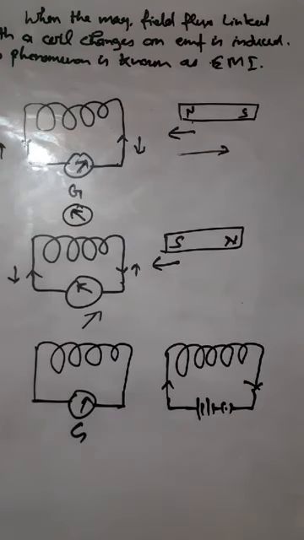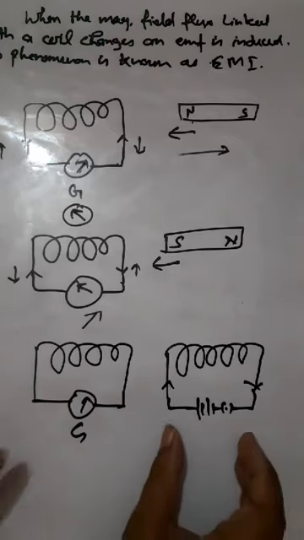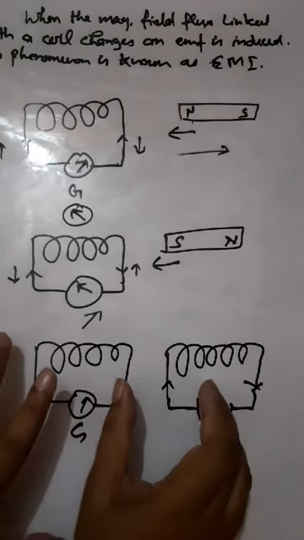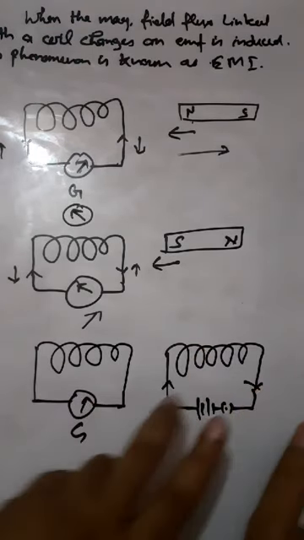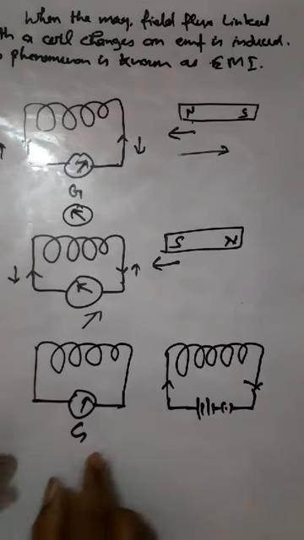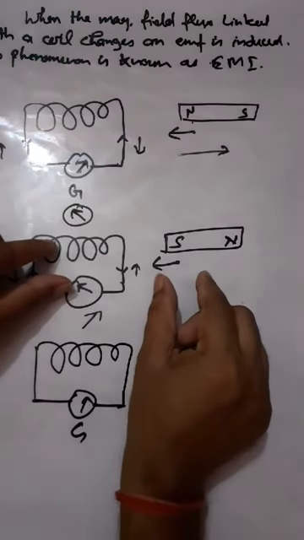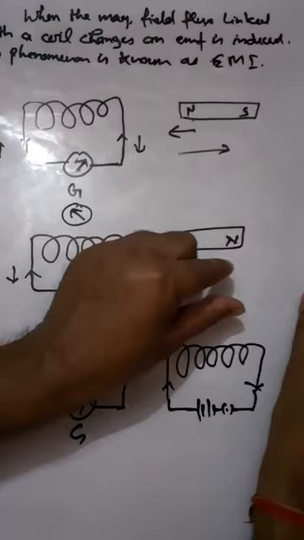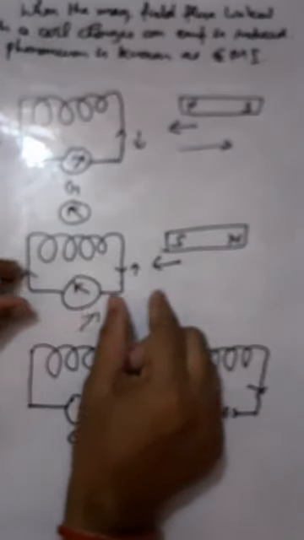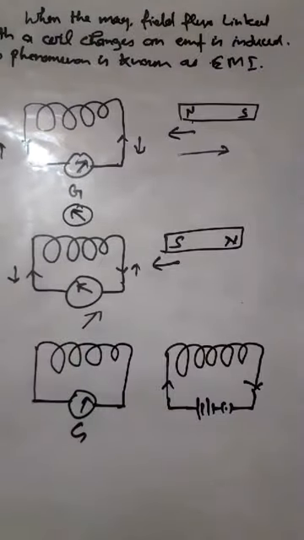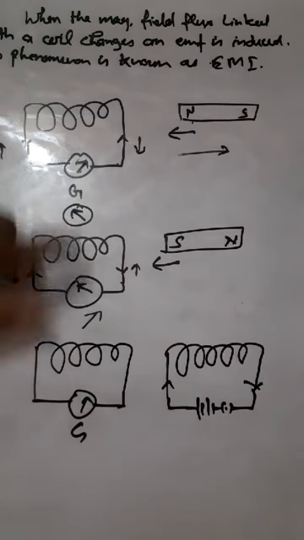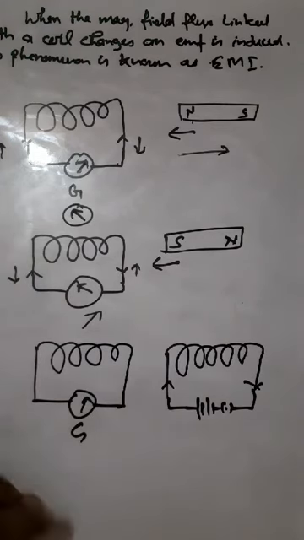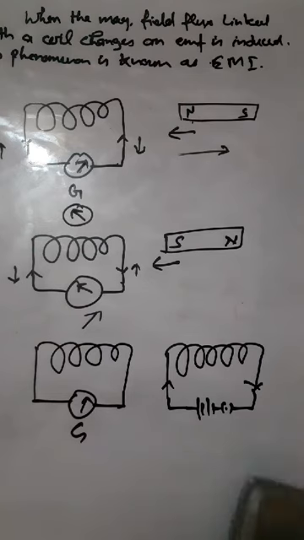Suppose you are carrying both the solenoid and the coil simultaneously with the same velocity, then there will be no deflection. If you are carrying this coil and the magnet simultaneously with the same velocity in one direction, there is no deflection. So for this, relative motion should be there. There must be relative motion between the current carrying solenoid and the coil, or the magnet and the coil.